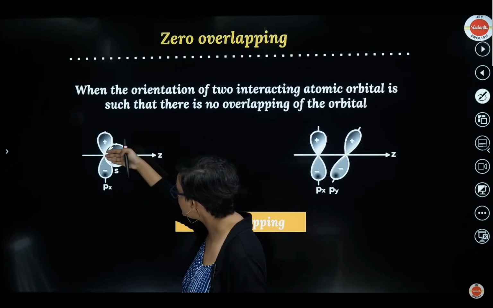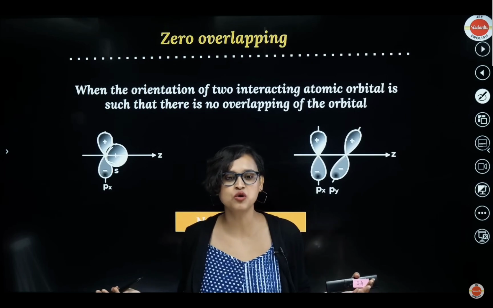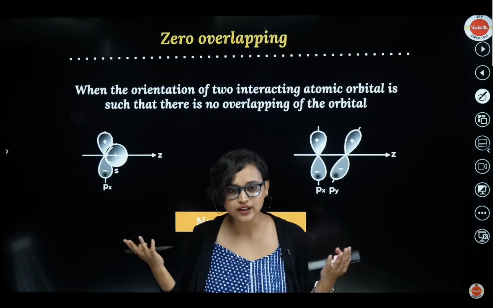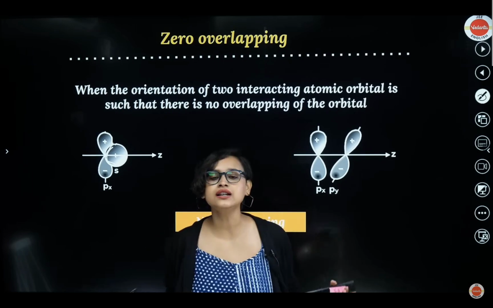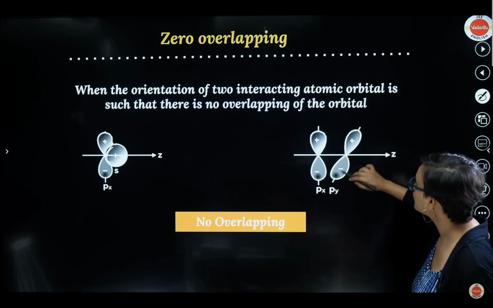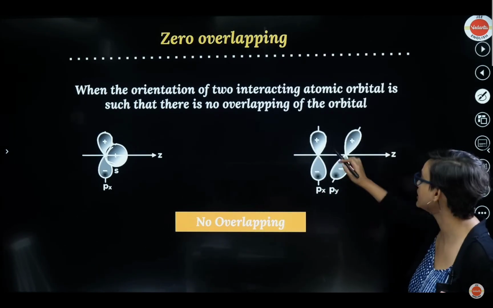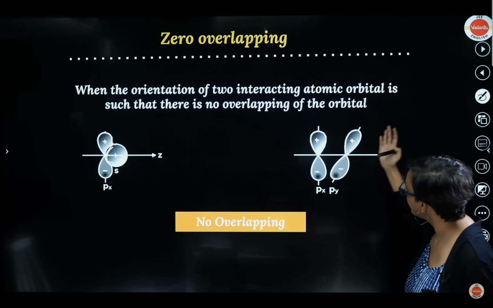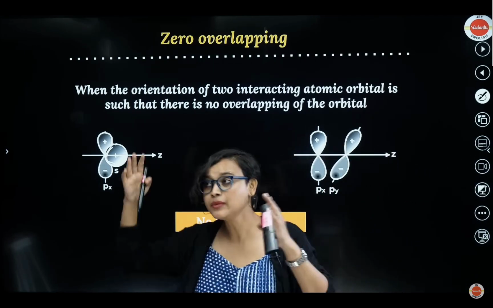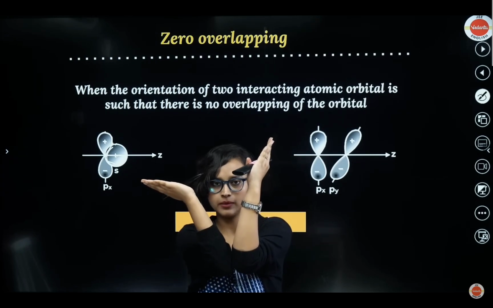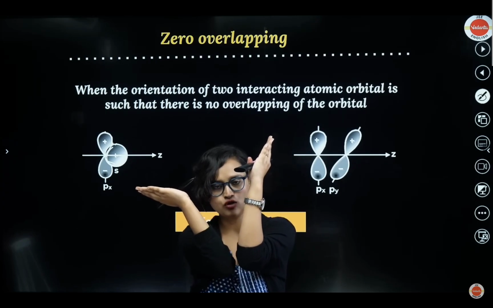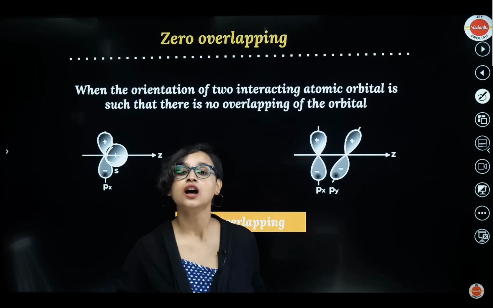So even if it is coming like this, zero, no overlapping, okay? When the orientation of two interacting orbitals is such that there is no overlapping of the orbitals, we call it zero overlapping. It doesn't matter if they are out of phase or in phase, positive or negative, that means zero overlapping. See, this is your px and this is your py, no overlapping. They're absolutely in two directions. This is your X, this is your Y. How will they overlap? Can they overlap? There is no overlapping. See, getting my point? Okay, all right.